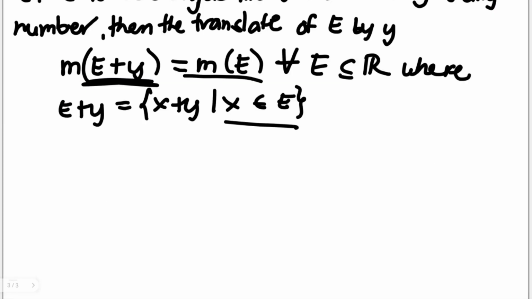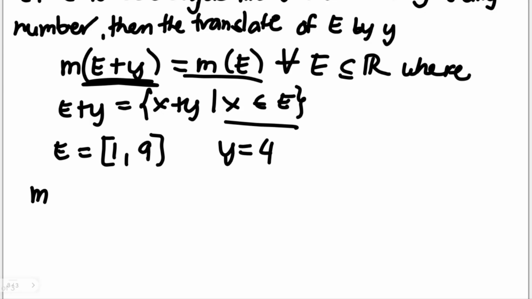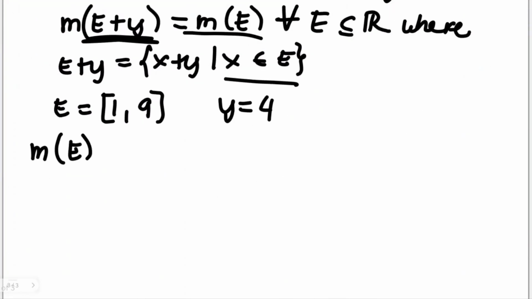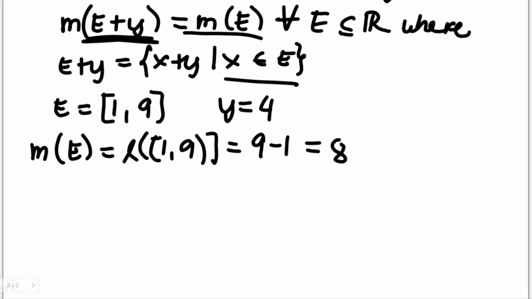Let's just say, for example, E is an interval here. Let's say it's an open interval, 1 to 9. And let's say Y is equal to 4. We know that the measure of E, as mentioned in the second property, is just equal to the length of the interval 1 and 9, which is equal to 9 minus 1, it's 8, right?